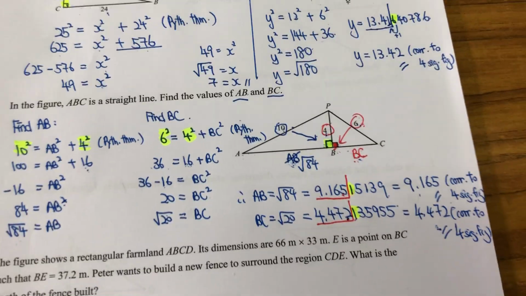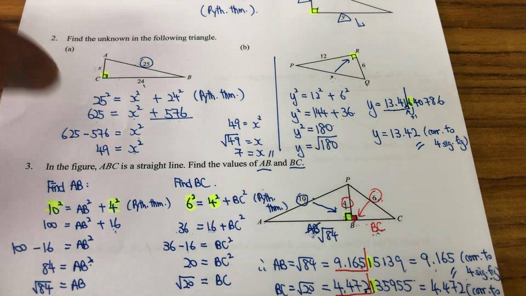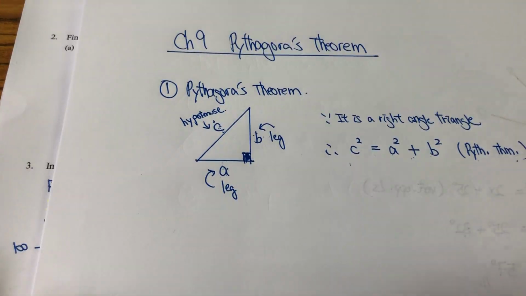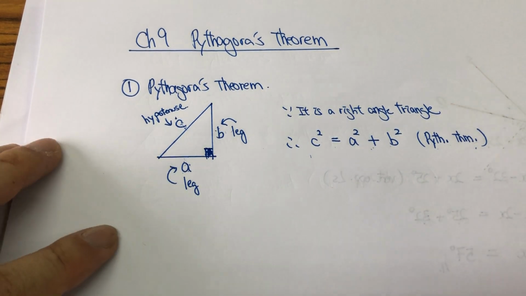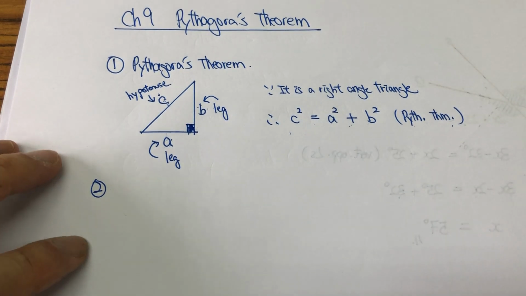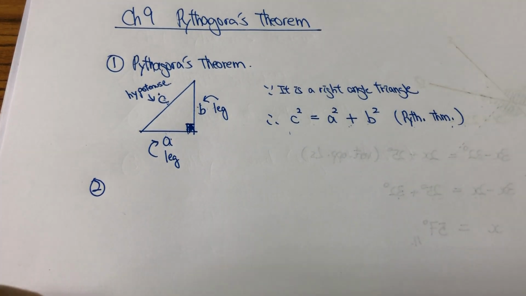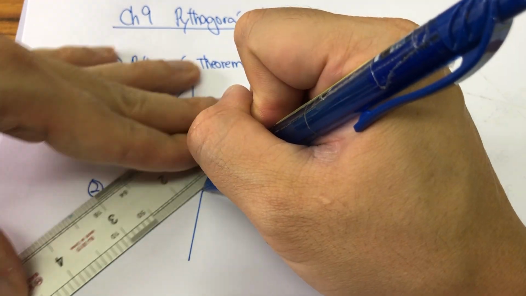So this is the Pythagoras theorem. And then in this chapter, instead of Pythagoras theorem, we have also learned one more thing, which is the opposite of the Pythagoras theorem. So what is that? The story starts from just a triangle.